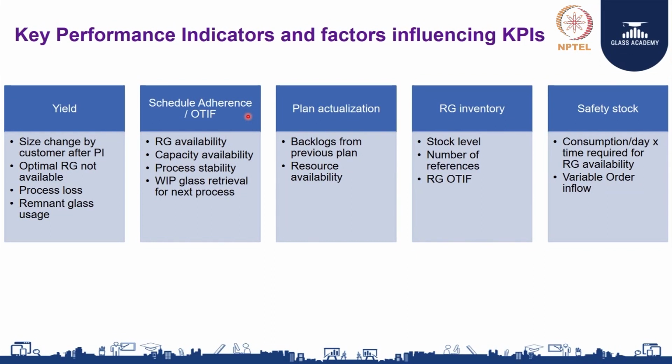The third important part is plan actualization. Planners can keep releasing plans, manufacturing can keep producing what they can. That will not help in meeting the desired yield or the overall schedule adherence. So, what is required? You need to follow up with the manufacturing team, follow up with the sales team on order confirmation, follow up with the production team on any leftovers because of certain rejections, and ensure the entire customer order is finally ready together as a delivery.